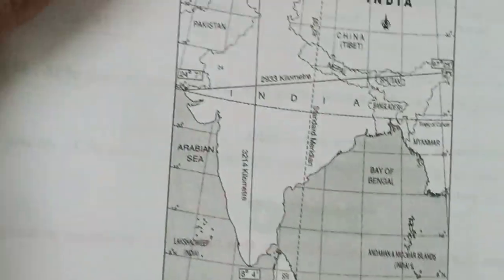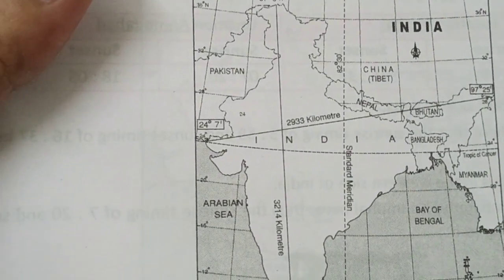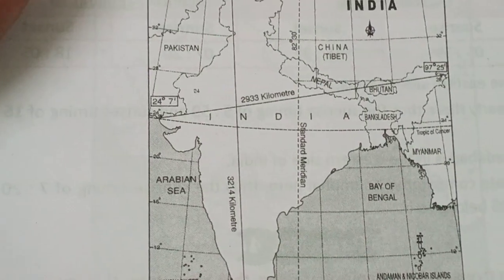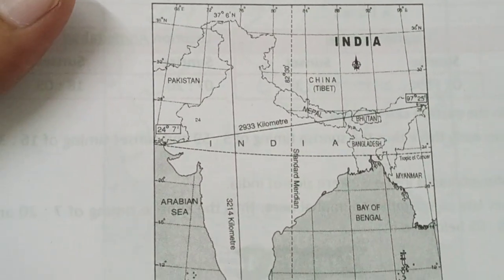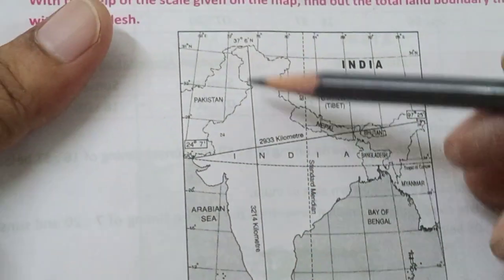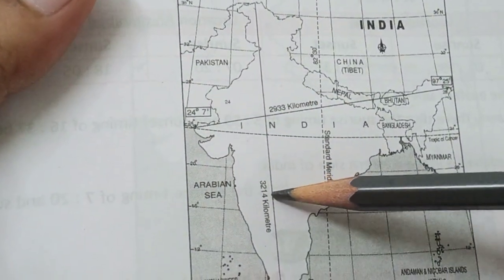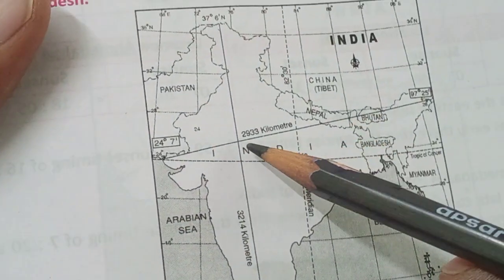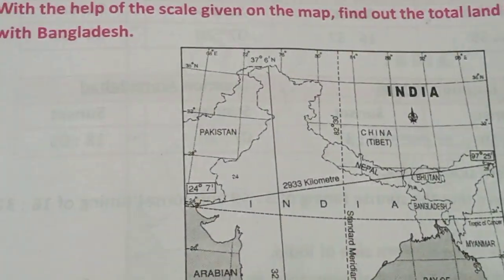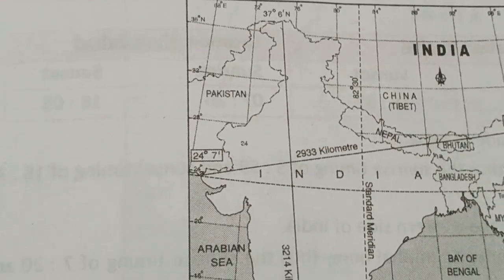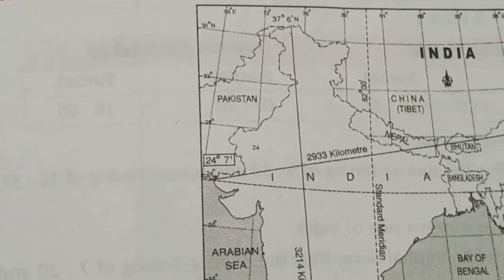What is the length of the country from west to east, from east to west, from south to north? Now look at children, north to south is 3214 kilometers. East to west is 2933 kilometers. You keep in mind, children.